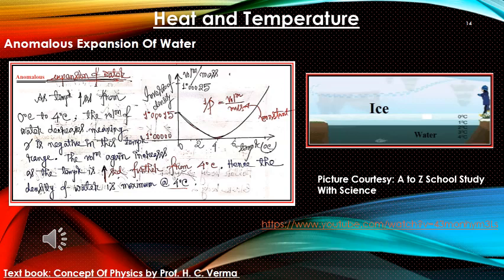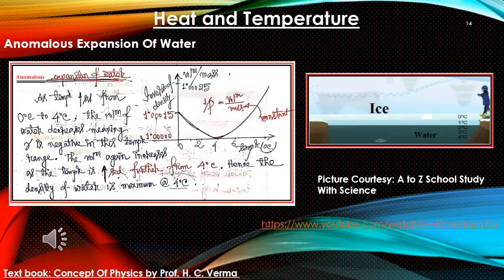Since it shows some anomalous nature from 0 to 4 degrees centigrade, it is called anomalous expansion of water. So from this curve, another piece of information we can deduce is that at 4 degrees centigrade, the density of water is the maximum, which has some important application in aquatic life.